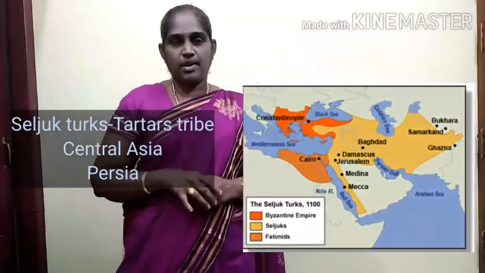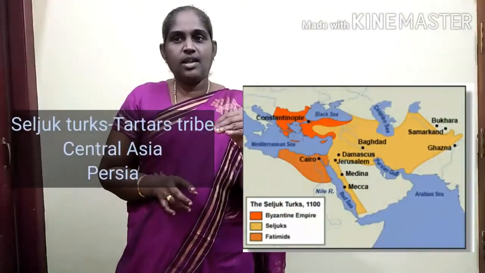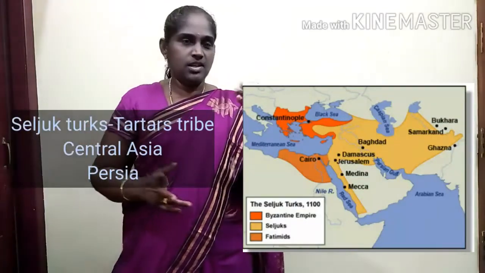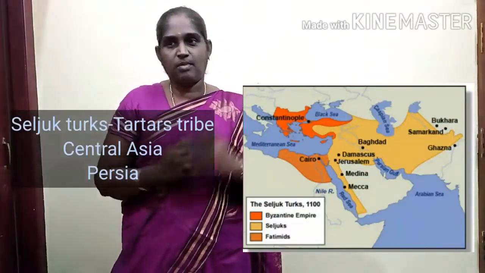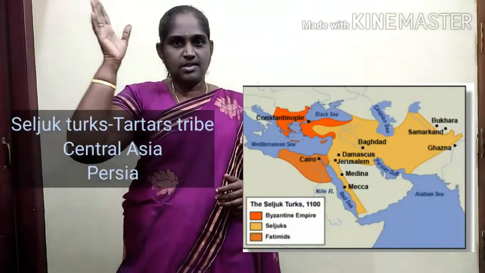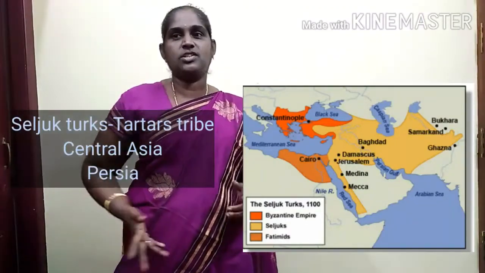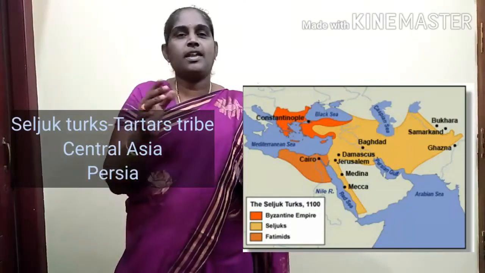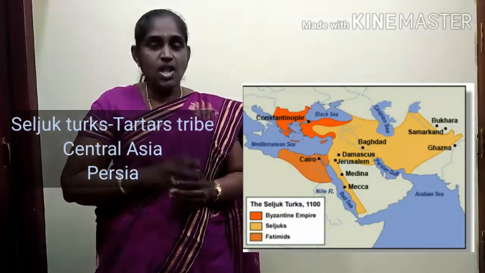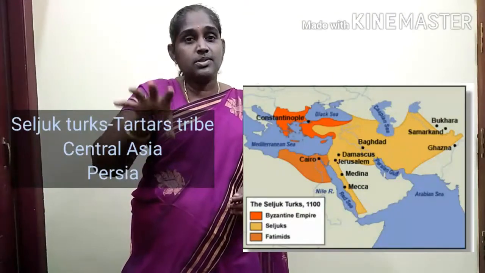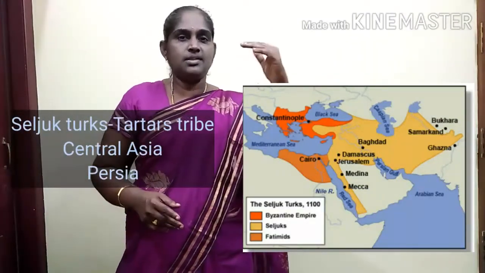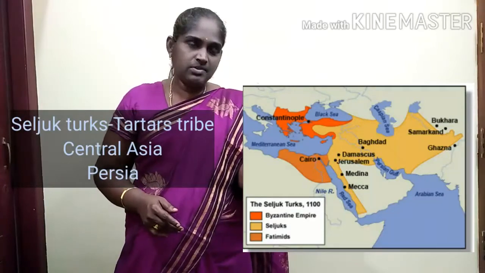Seljuk Turks, a set of people, they were a Tartars tribe, T-A-R-T-A-R. They were from Central Asia. They established a powerful empire in Persia. During their rule, art, architecture and also literature developed.